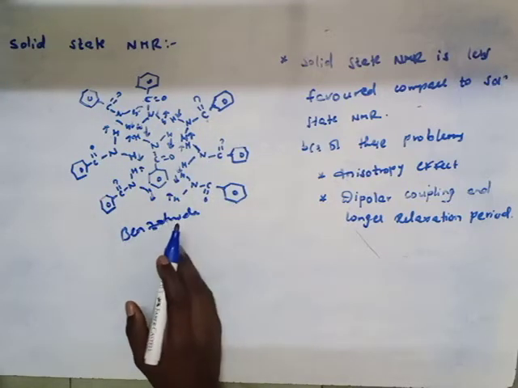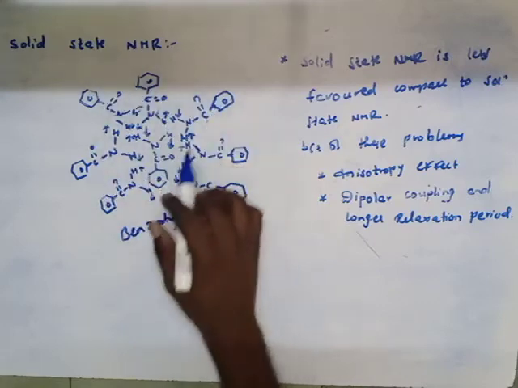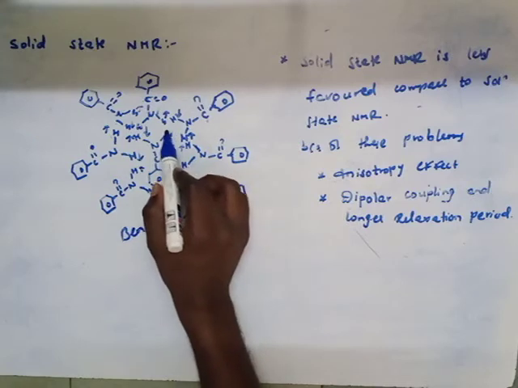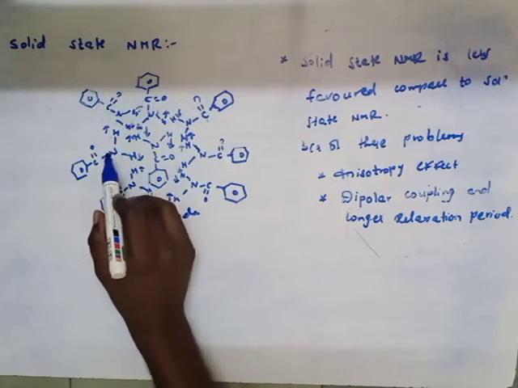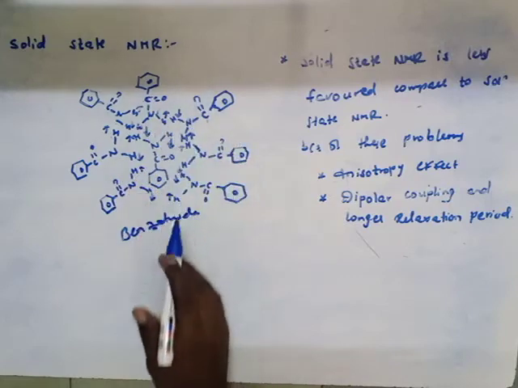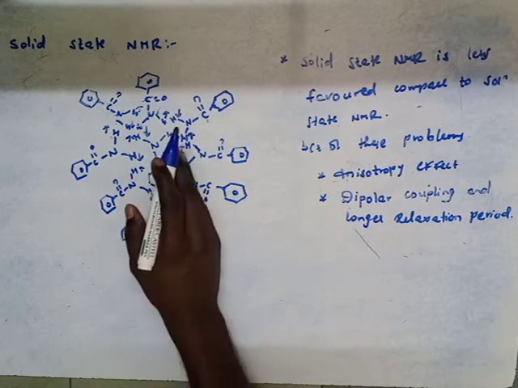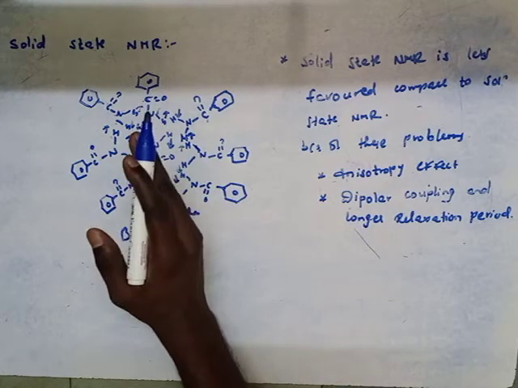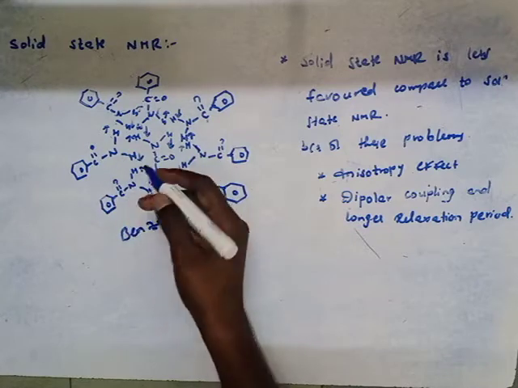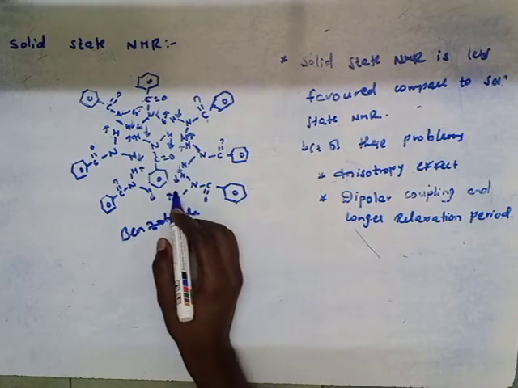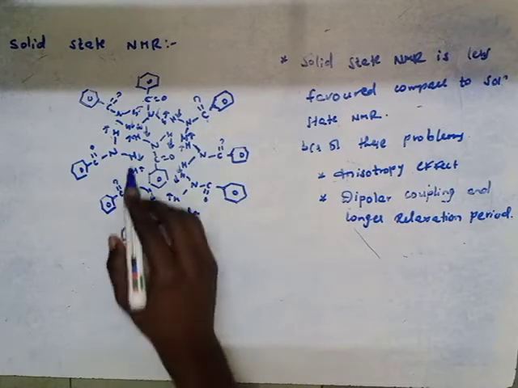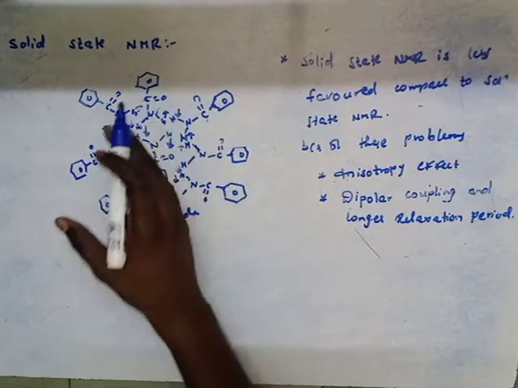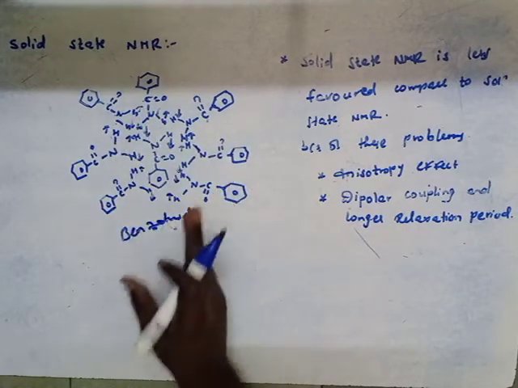Once again, let us take benzamide as an example. These are the tiny crystals, with different orientations. When we apply the external magnetic field, these crystals correspond to different frequencies. As a result, the overall spectrum will be very broad.